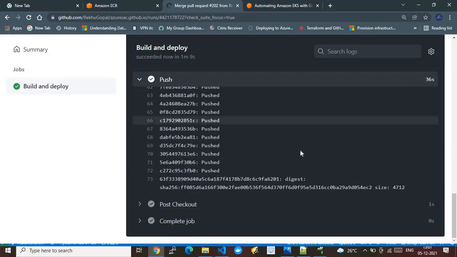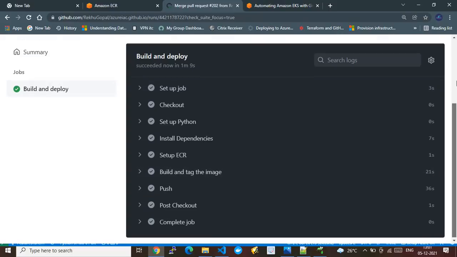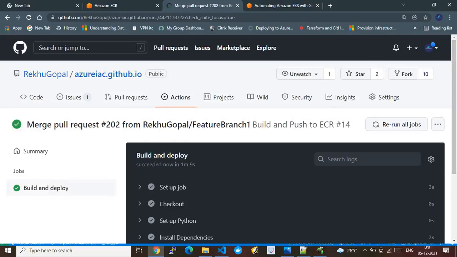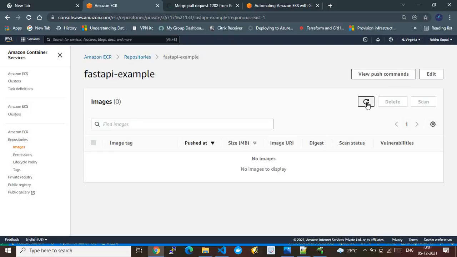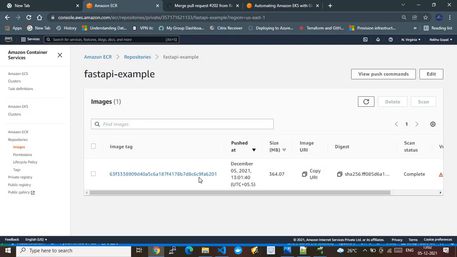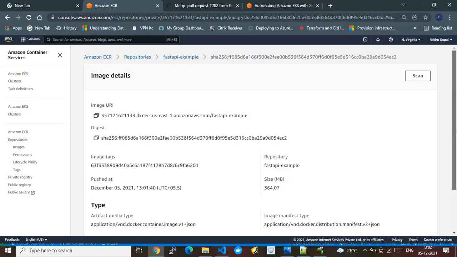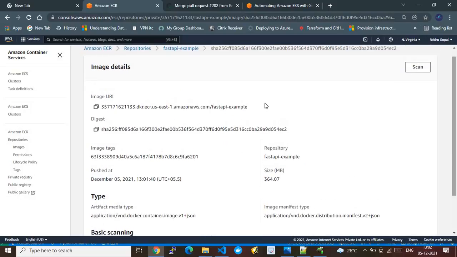All right, so I think the push is successfully done. You see, the push has been completed successfully. So our GitHub action went successfully. It went green and is very successful now. Now we have to see that the image has been pushed here. All right, so here is our image. This image has been successfully pushed from the GitHub actions into this AWS ECR, and from here the Kubernetes workload can reference and pull this image and create a new version of your application successfully.